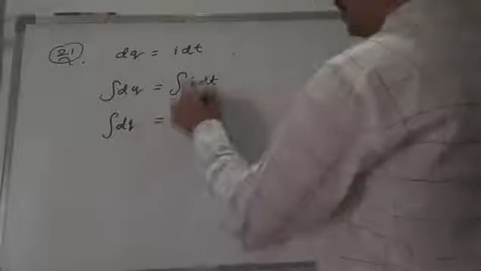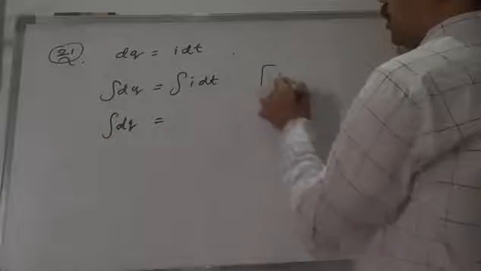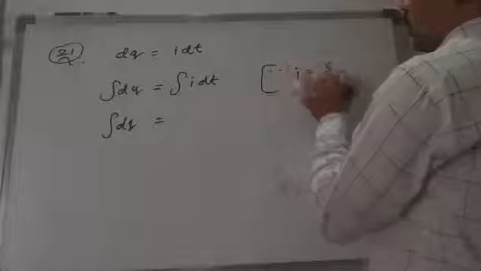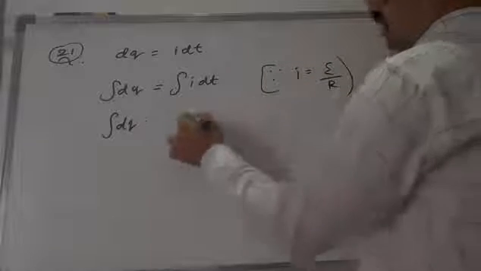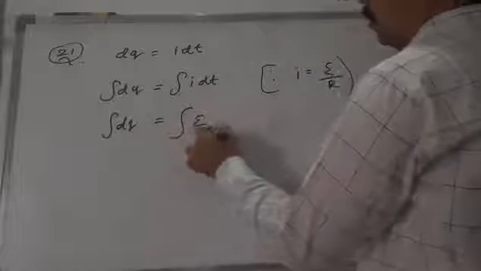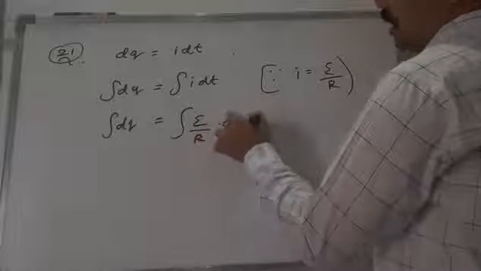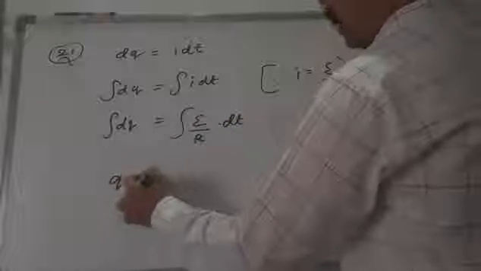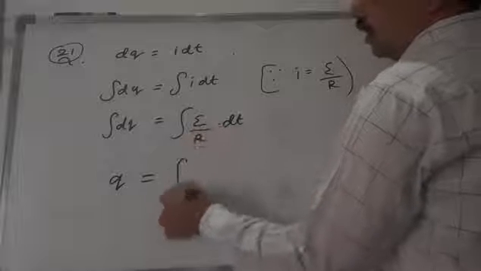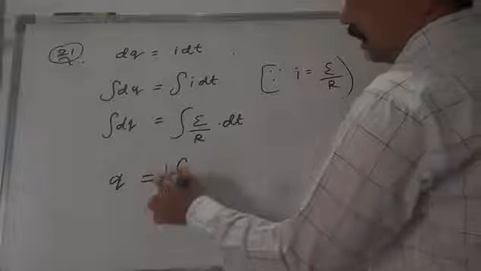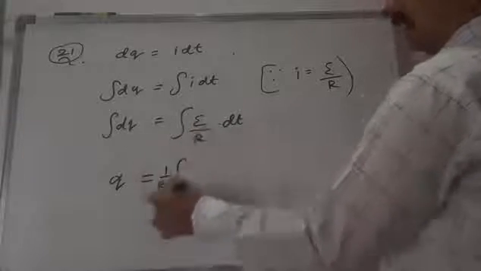In the place of I, what can we write? Voltage by resistance. So integral of voltage by resistance into dt. Integral dQ, and the resistance I am taking outside, 1 by R outside.